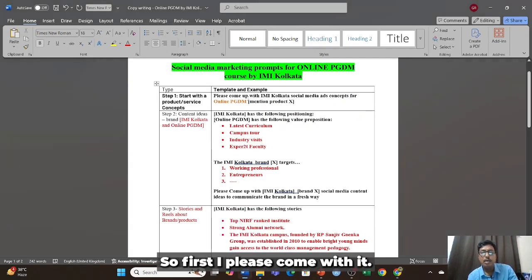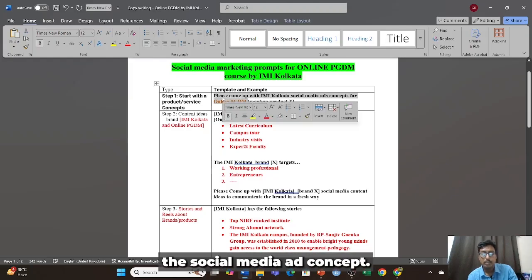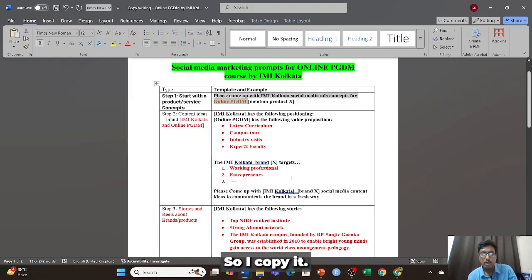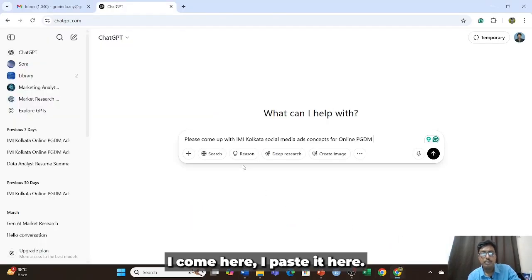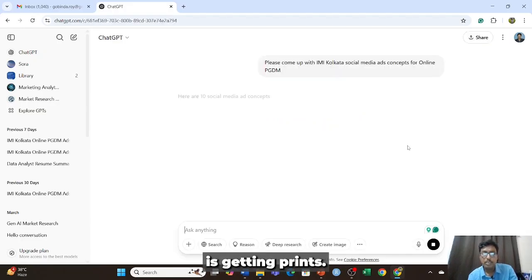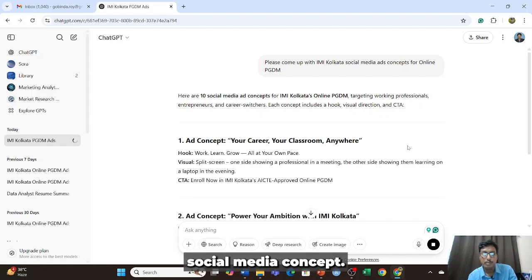So first, I ask it to come up with an IMI Kolkata social media ad concept, right? So I copy it, I come here, and I paste it here. Here it will show you a lot of content, but I am not really concerned about that, because once I press enter, it will start giving me a lot. But my session is getting trained, so it comes up with 10 social media ad concepts.